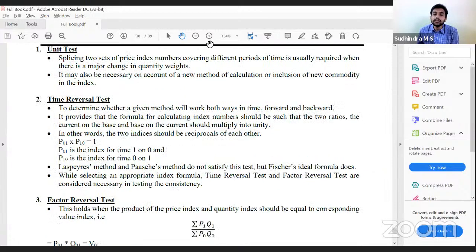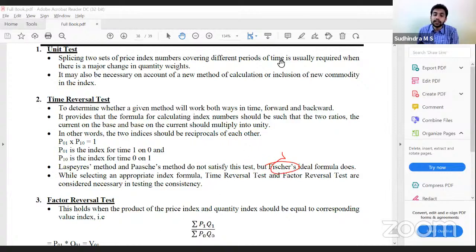Time reversal test is going forward and backward. P01 into P10 should be equal to 1. To determine whether a given method will work both ways in time, forward and backward, the formula for calculating index number should be such that two ratios, current on the base and base on the current, should multiply to unity. P01 into P10 is 1. P01 is index number for 1 on 0. P10 is index number of 0 on 1. Which satisfies this? Only Fisher.